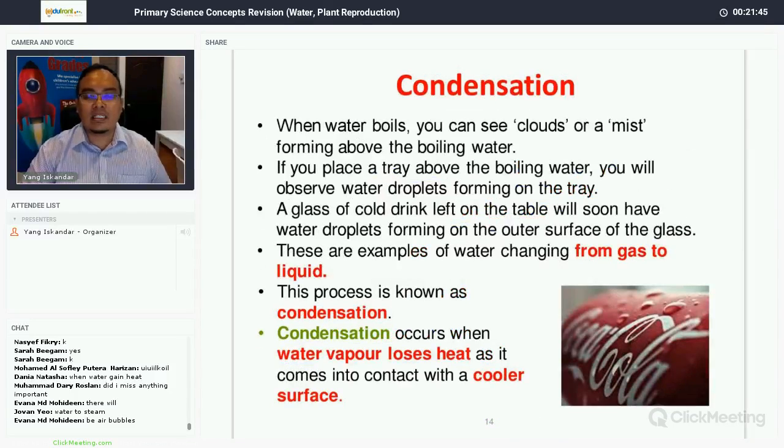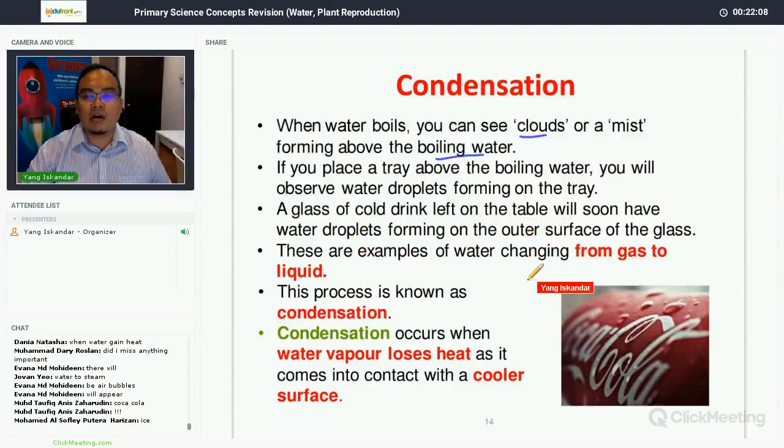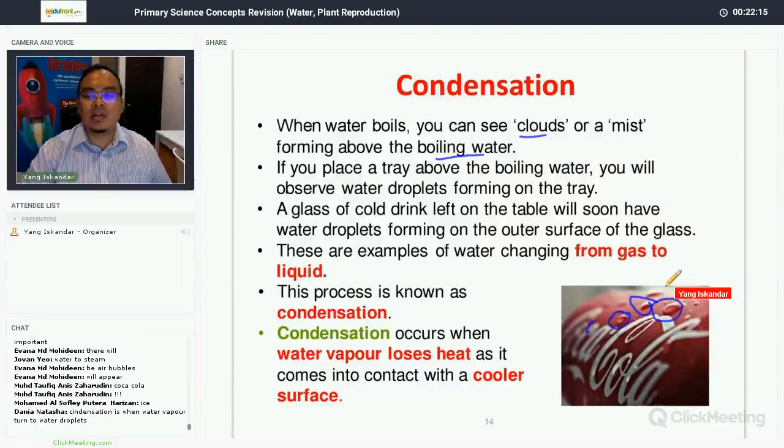Next, condensation. What is condensation? When water boils, you will see clouds or mist forming above the boiling water. If you place a tray above the boiling water, you will observe water droplets forming on the tray. Now, a glass of cold drink left on the table will soon have water droplets forming on the outer surface of the glass. So you can see here, this can of Coca-Cola, you can see tiny water droplets. Now, what caused these water droplets to form is the process of condensation.